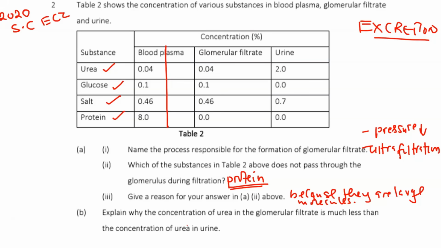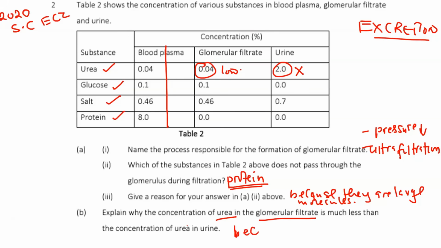Then of course, explain why the concentration of urea in the glomerular filtrate is less than the concentration of urea in the urine. So why is the concentration here high and this one is low? Okay, that is the question. Now, the answer to this question is because it is not reabsorbed back into the what? Into the blood. Or because water is reabsorbed back into the blood, leaving the urine concentrated.